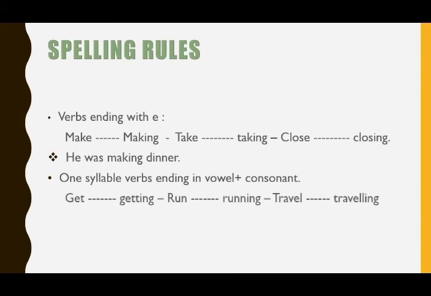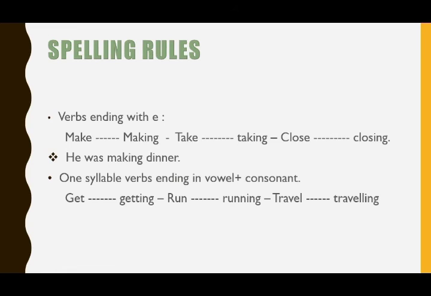Okay, the second rule, one-syllable verbs ending in consonant, vowel, consonant. For example, get, getting. Okay, here we have a CVC rule. What do we mean by CVC? CVC means consonant, vowel, consonant. So G is a consonant, E is a vowel, T is a consonant. So if we have a CVC, we should double the last consonant. The last consonant that we have is T. So get, getting. Okay, run, we double, and run, running.